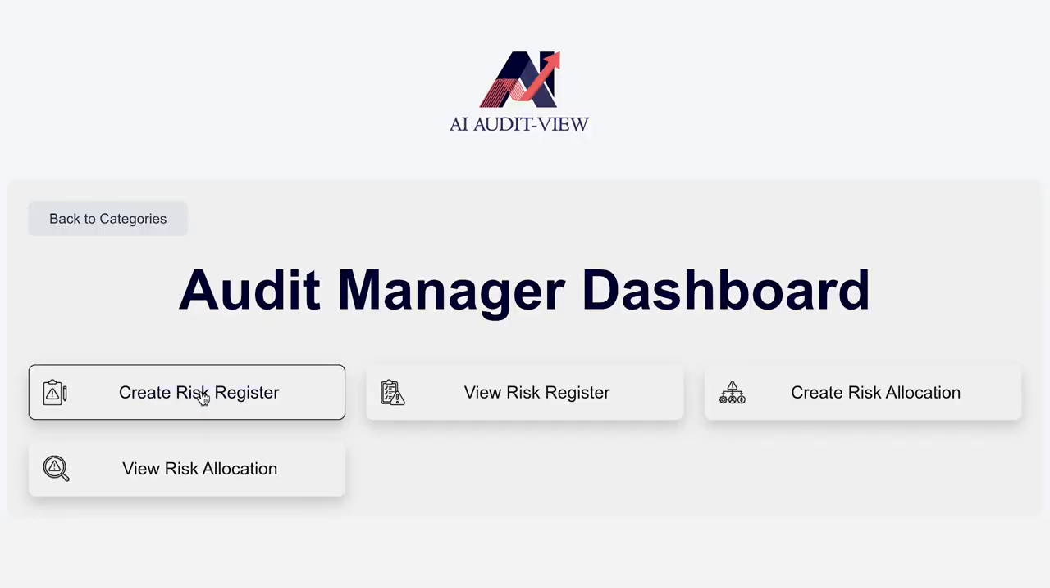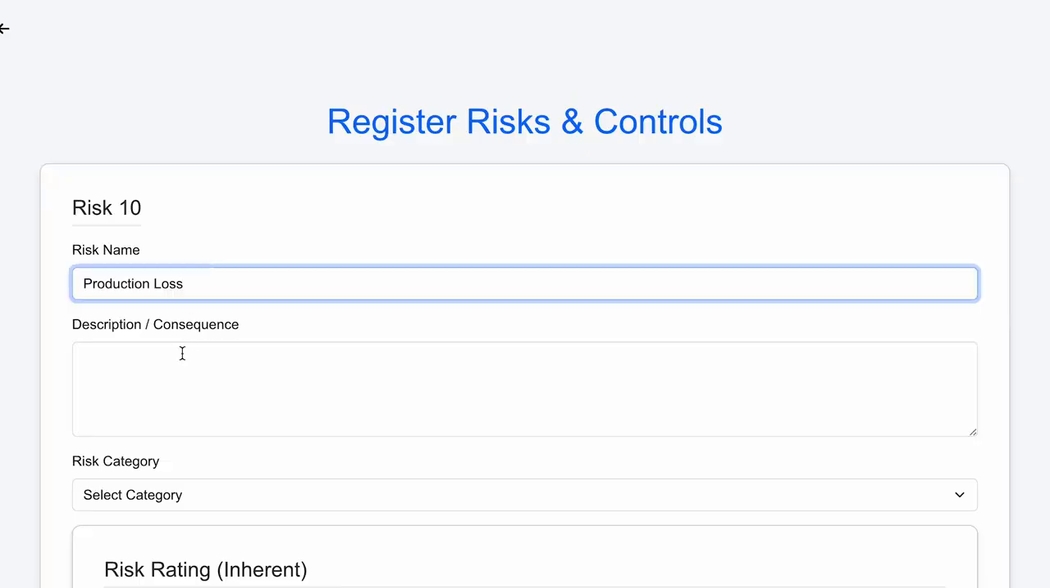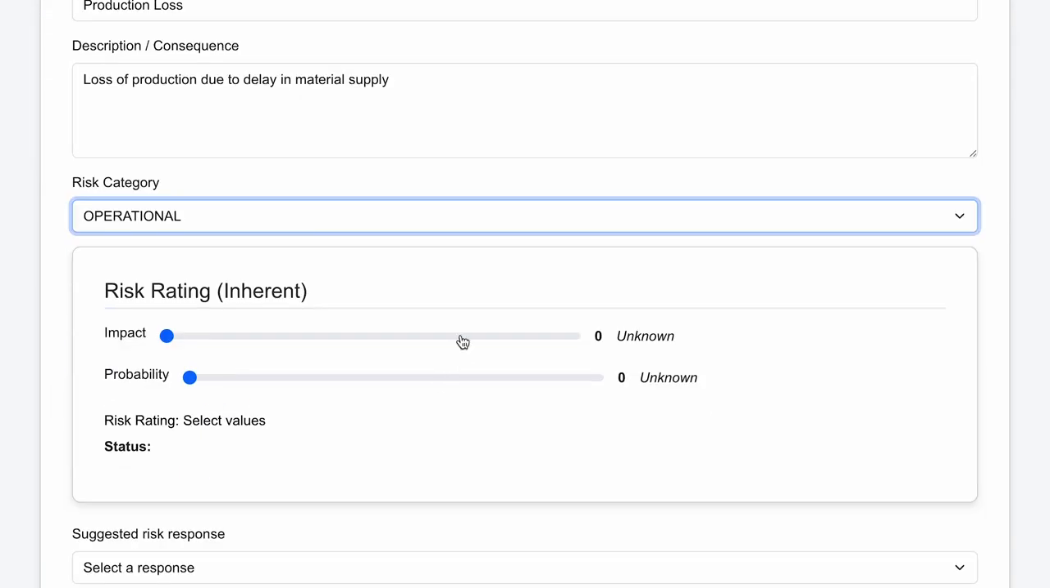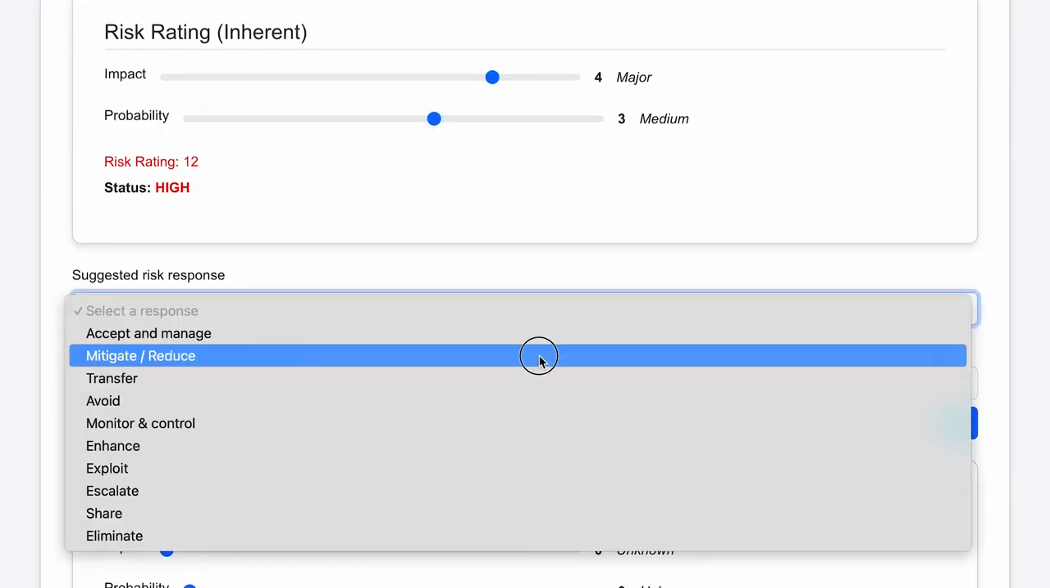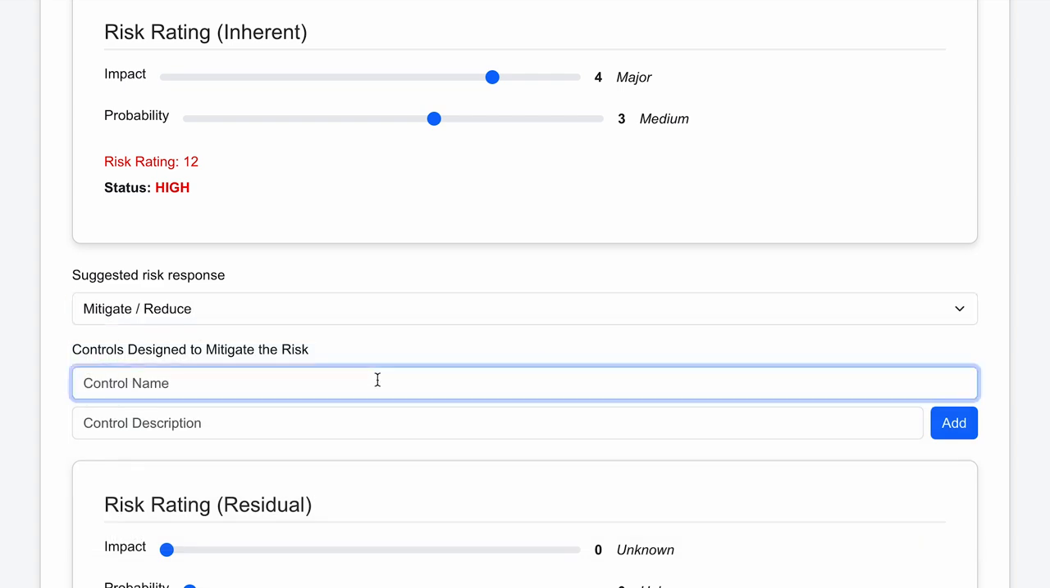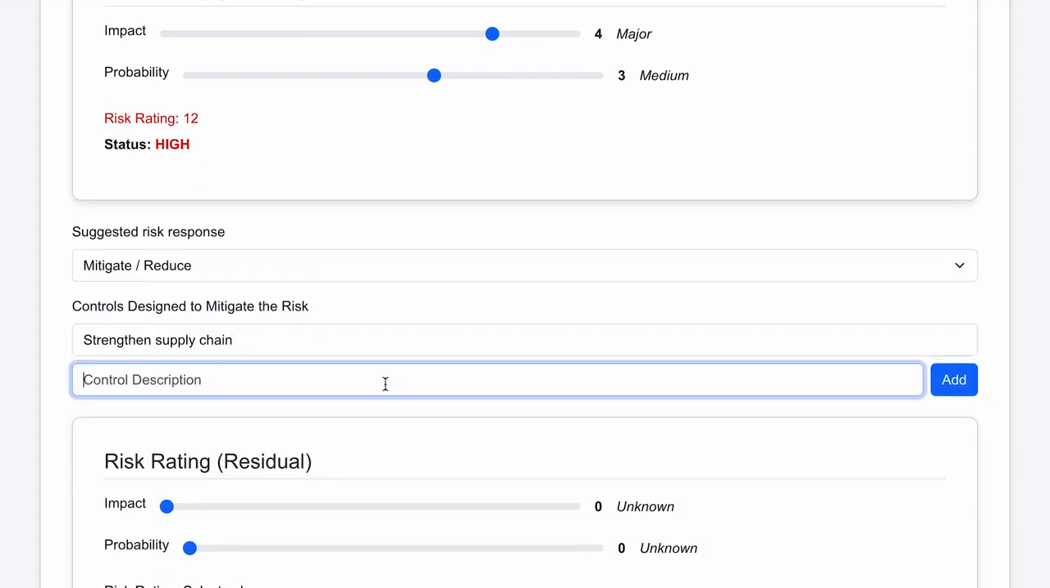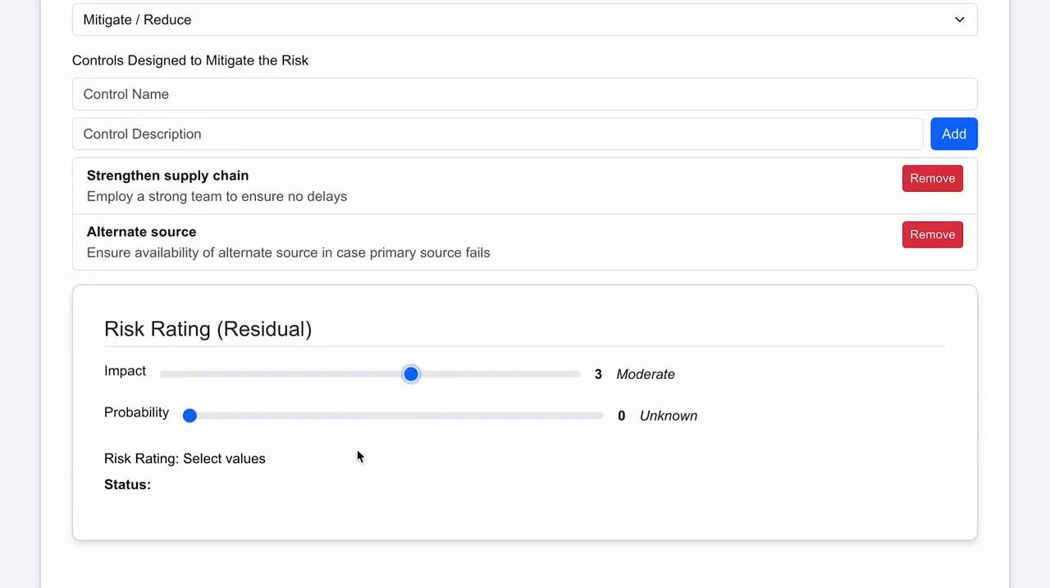Next, the audit manager creates risk profiles with description and consequences. Risk rating is populated automatically based on risk impact and probabilities. Control measures and residual ratings are defined and specific risks to companies and departments are assigned, thereby completing the risk profiling of companies.